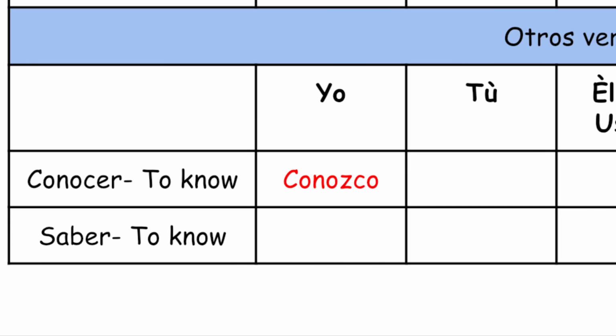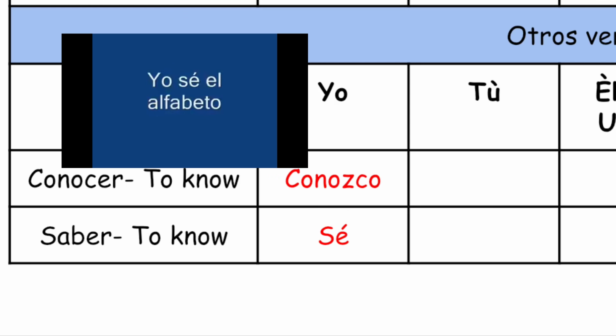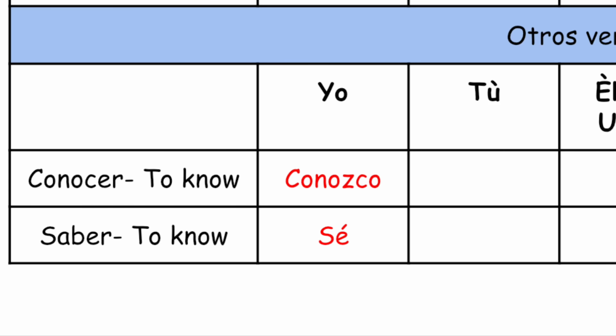Alright? ¿Listos? Okay, vamos a la última, the last one. Saber also means to know, like to know something or to know a fact. It conjugates to yo sé. Sound familiar? It's like ya sé el alfabeto. Ole! Alright, these verbs are regular, so it should be a piece of cake to fill them in.